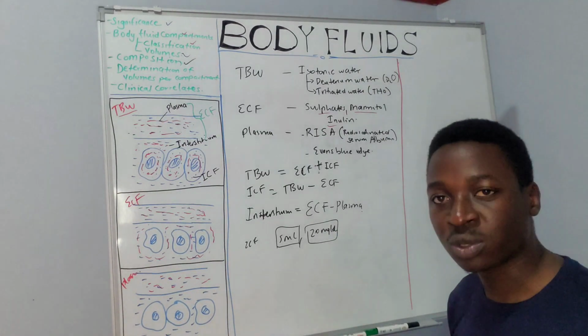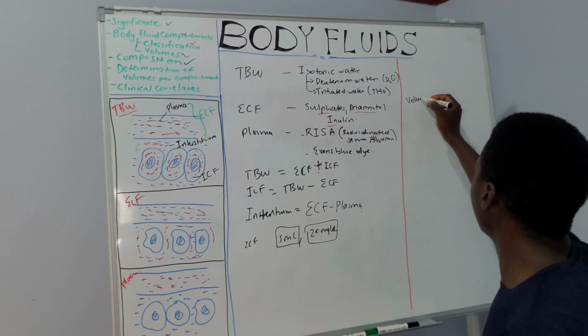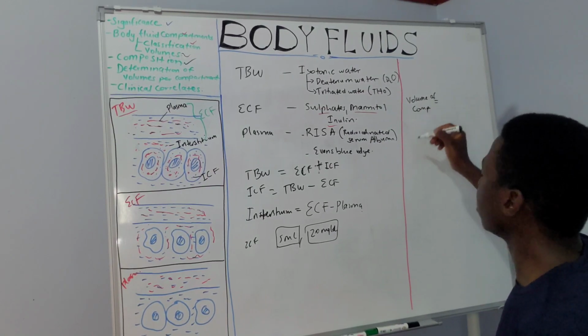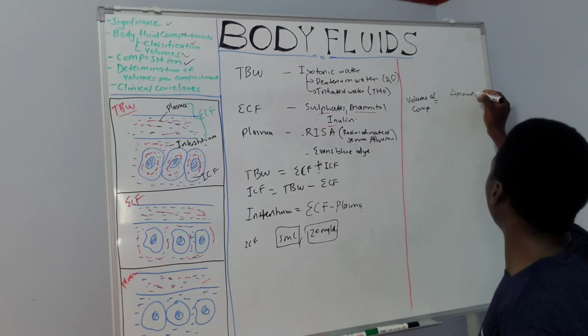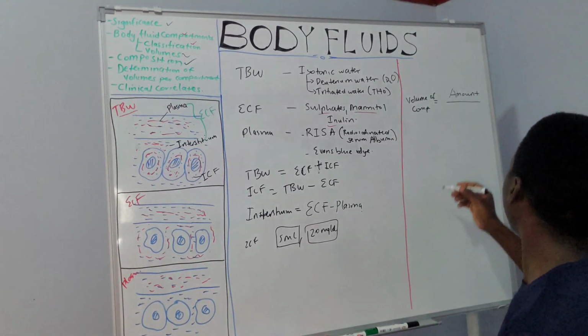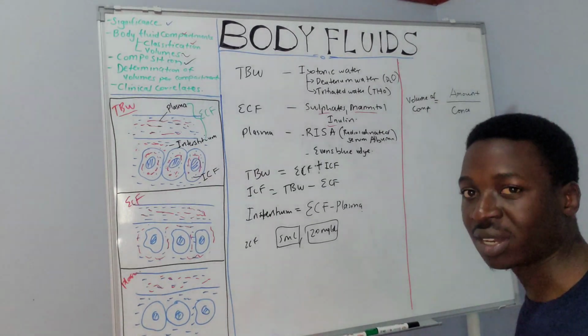So eventually, to determine the volume of the compartment, this will be equal to the amount within the body after equilibration, over the concentration of that marker.